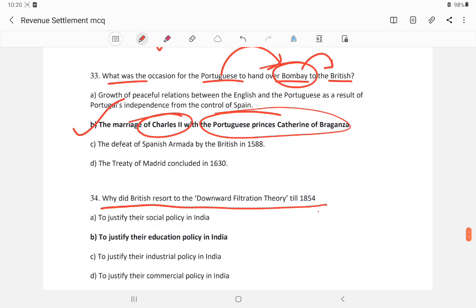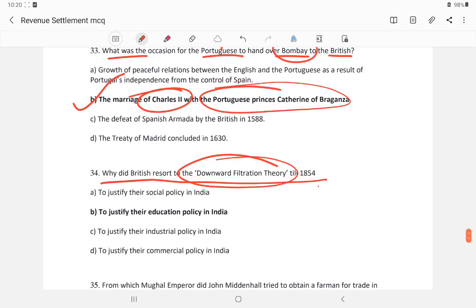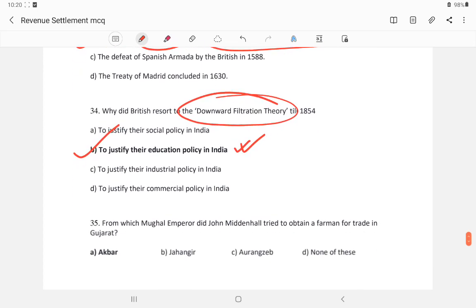Why did the British resort to the downward filtration theory? The British believed that education given to a few would spread to the masses. So it is related to justifying the education policy in India.